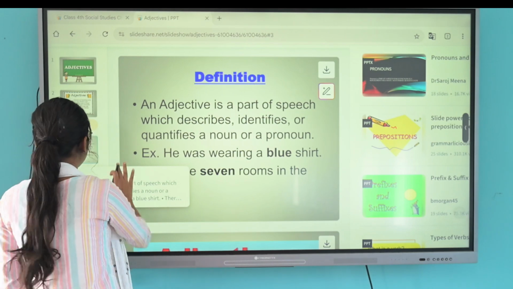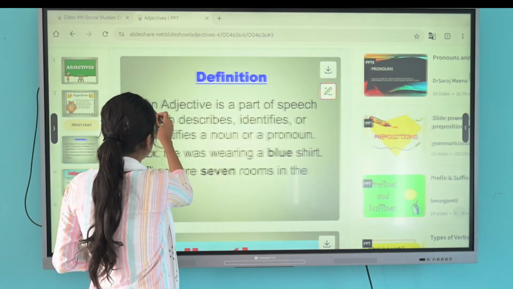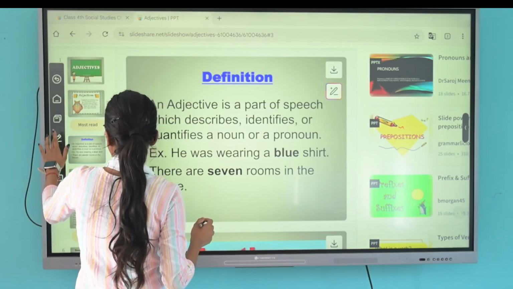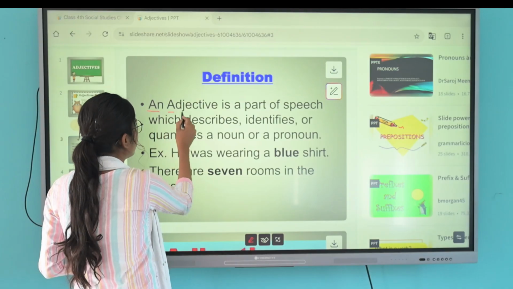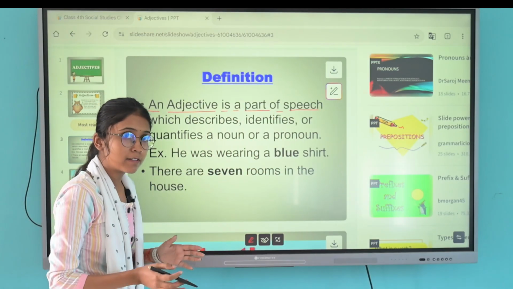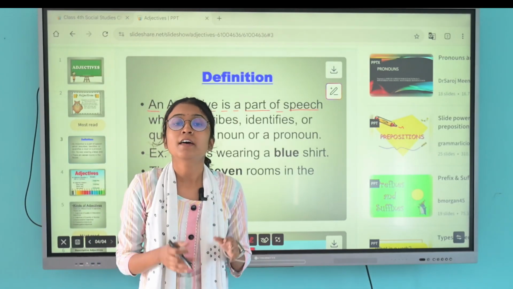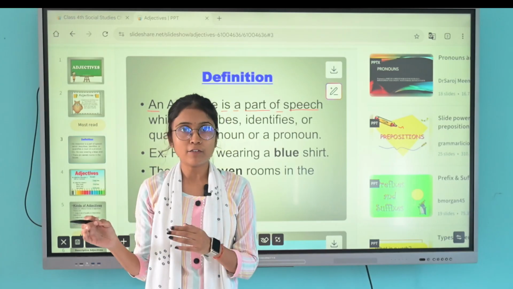Let's see the proper definition of the adjective. So what is adjective? Simply, an adjective is a part of speech. How many parts of speech are there? There are 8 parts of speech.